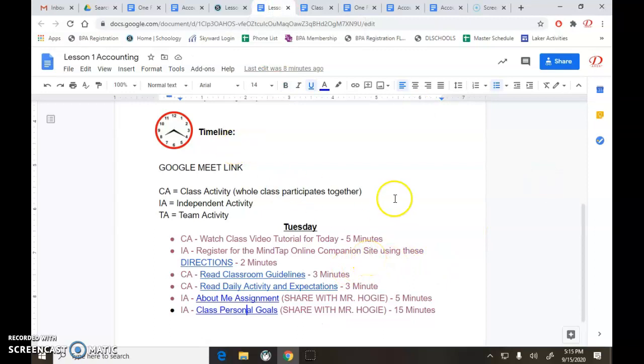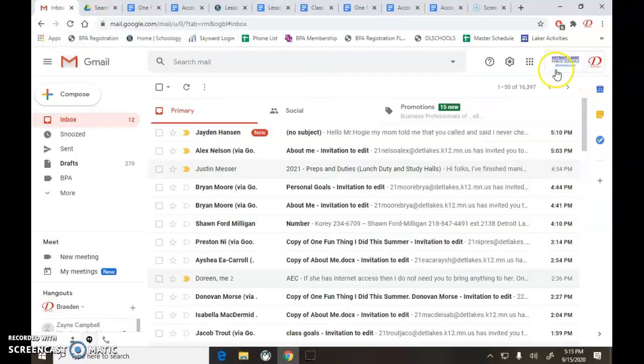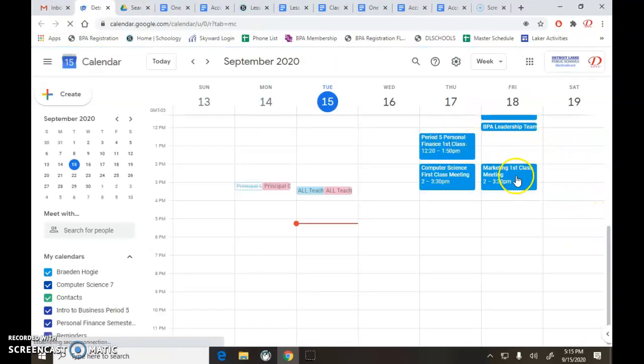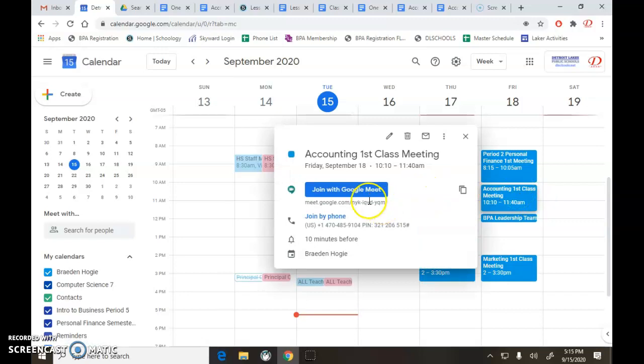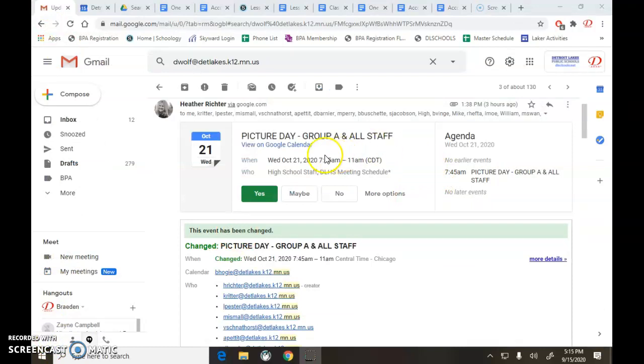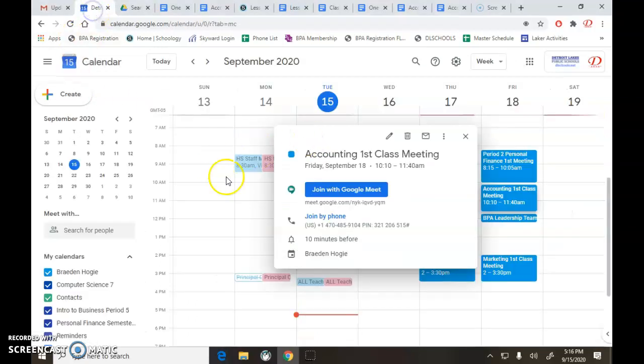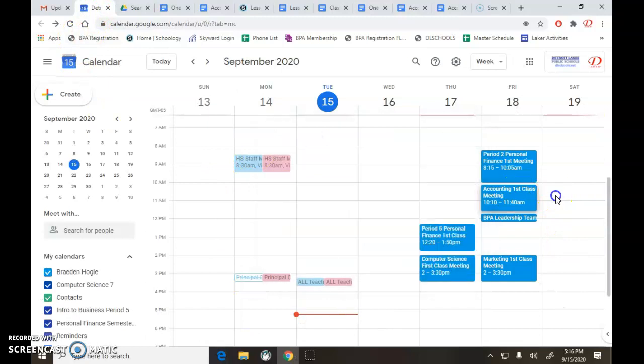Last thing I want to go over is that we will have class on Friday, and it will start at 10:10 in the morning. You will get an email that looks like this, and it will have the day. It will say Friday, the 18th. If you click yes, it goes to your calendar and gives you a reminder, especially if you've got it synced to your phone like I do. It gives me a reminder 10 minutes prior to every meeting that I have.